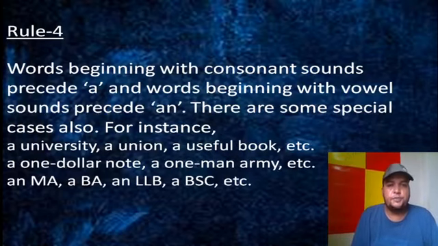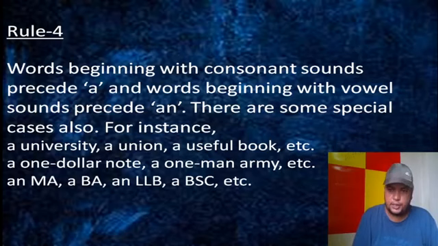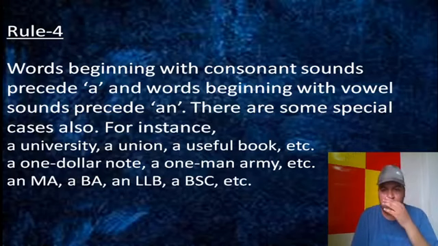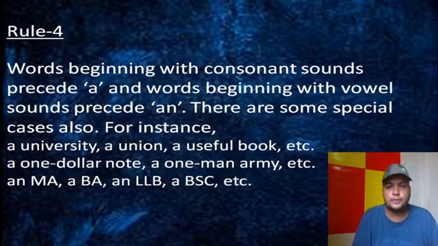Rule 4 says words beginning with consonant sounds are preceded by a, and words beginning with vowel sounds are preceded by an. We learned this earlier, but there are some exceptions to it. You understand? The common or simple rule is that in case of a vowel sound, an is to be put, and in case of a consonant sound, a is to be used. But there are some special cases, many exceptions. In these cases, things will be different.